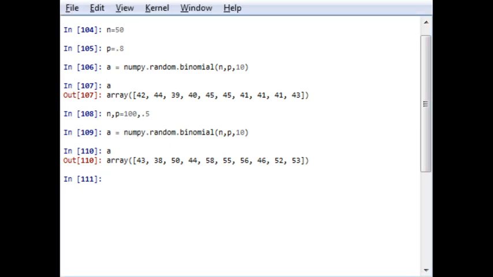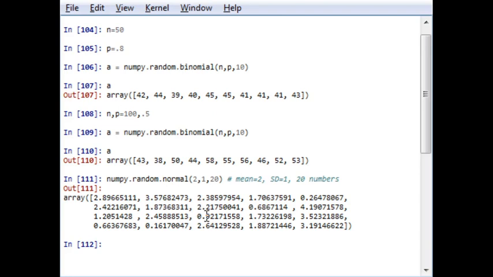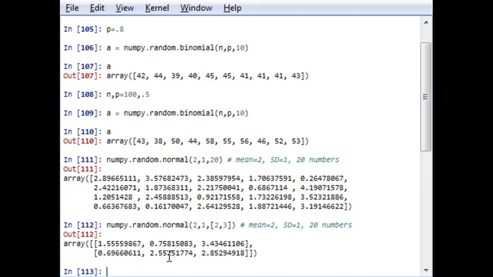Okay, so let me use this function. A mean and standard deviation will be provided, and I want to generate a random array of 20. The output will be an array of Gaussian distribution using random.normal. Now instead of 20 numbers I want to generate an array of 2 by 3. Instead of 20 I want to generate an array of 2 by 3. Nothing else changes. The output will be this.